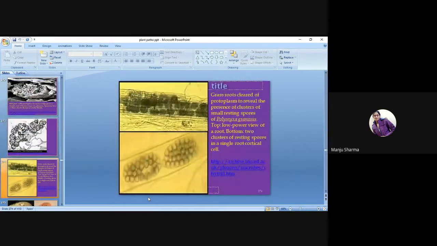Here, grassroots were stained to reveal the presence of clusters of small resting spores. Top, a low power view of a root, and the bottom is two clusters of resting spores in a single root cortical cell.